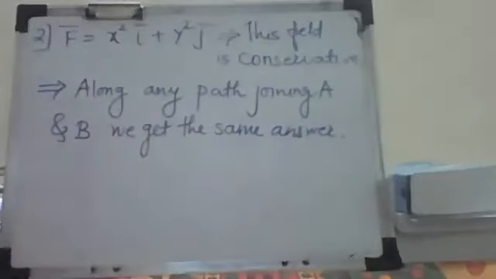Since it is a conservative force field, along every path we are getting the same answer. So we can write it down in a different way.